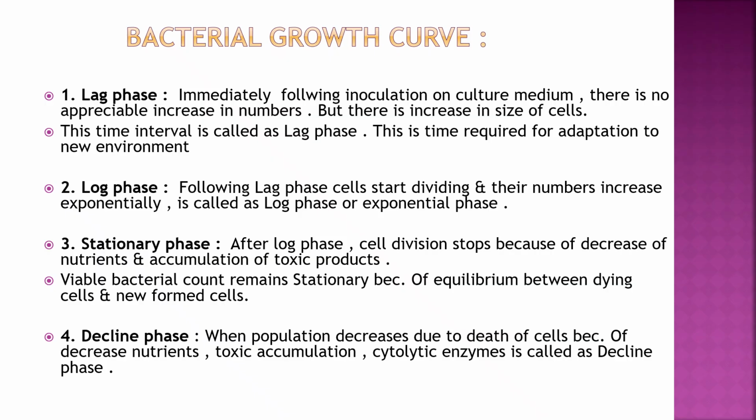After that, the bacterial count decreases because of the death of the cells due to toxic accumulation, and this is called the decline phase. So these are the 4 phases of the bacterial growth curve.